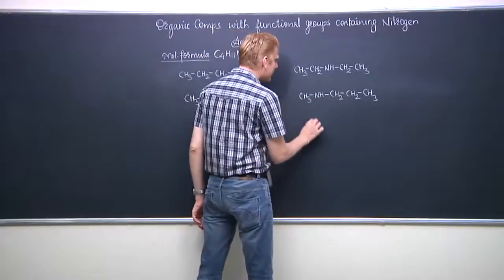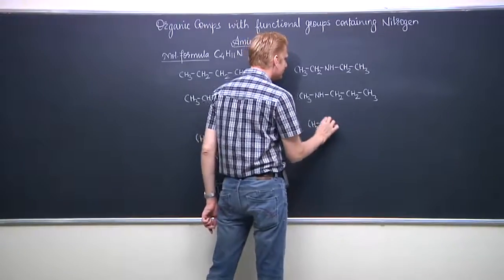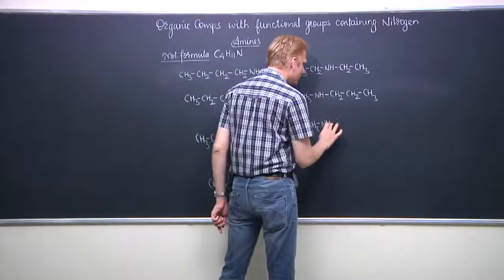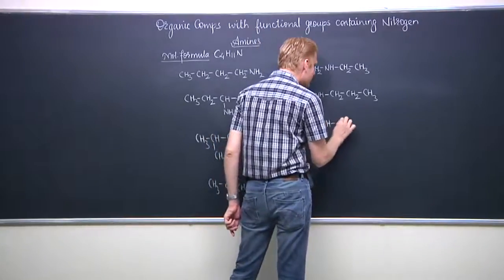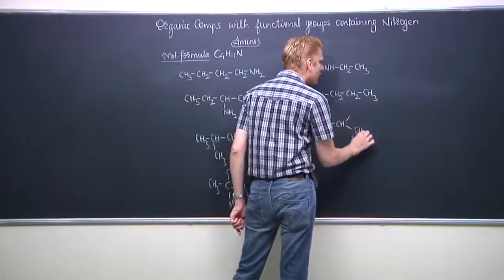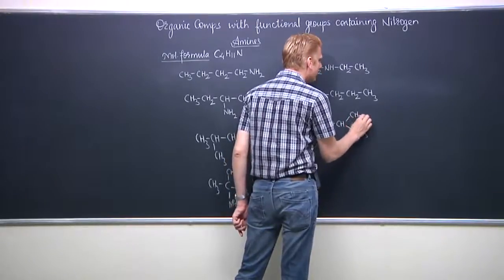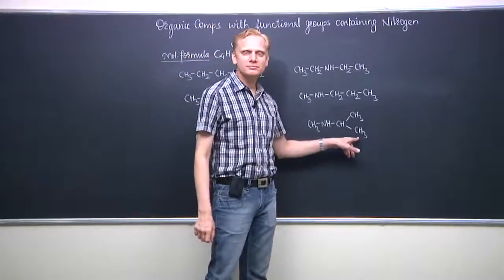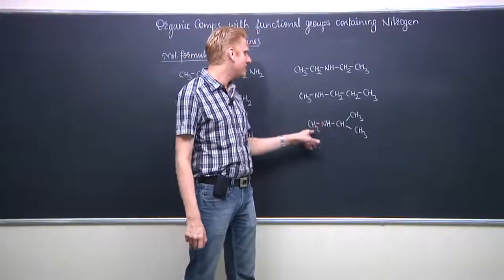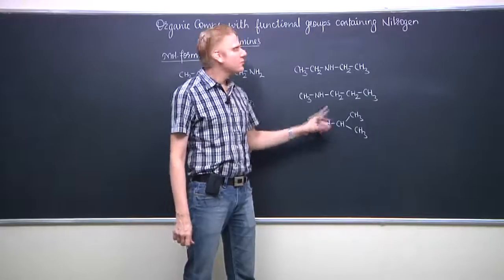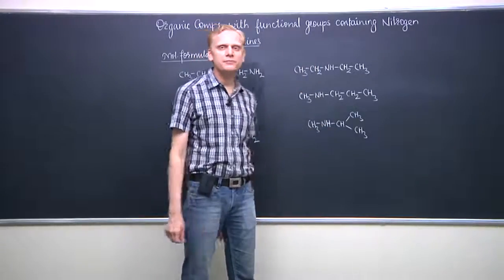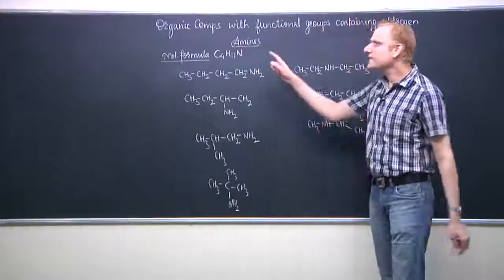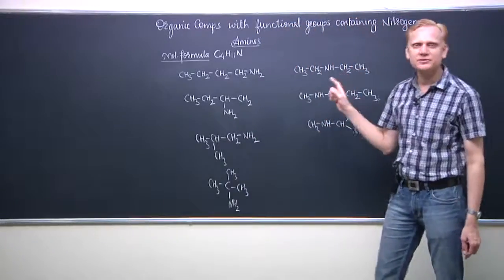Because we can also have this N-methylamine group at the second carbon of propane. The parent hydrocarbon structure is propane, and at the second carbon we have the N-methylamine group. So these are the three possible secondary amines with the molecular formula C4H11N.